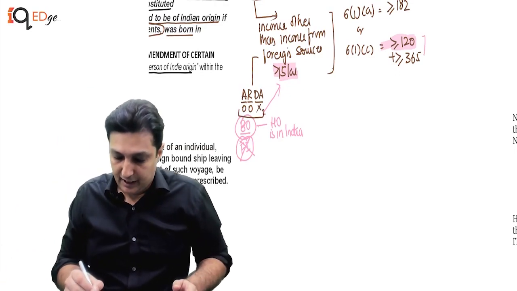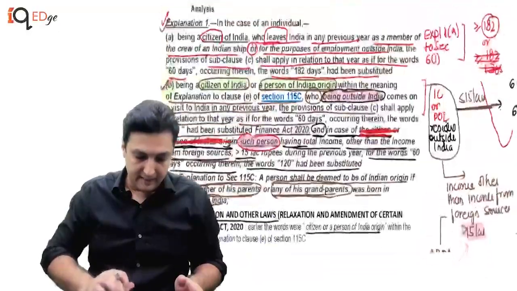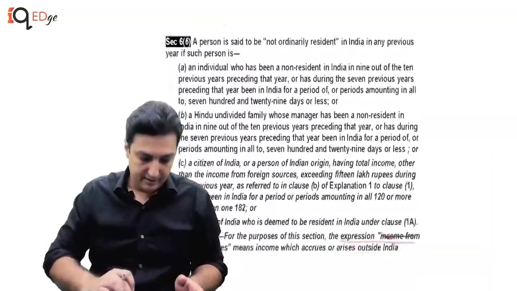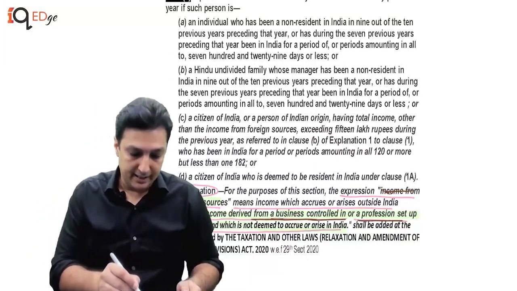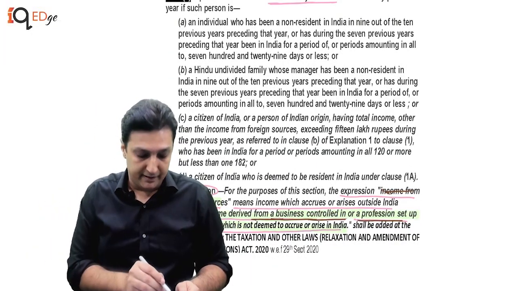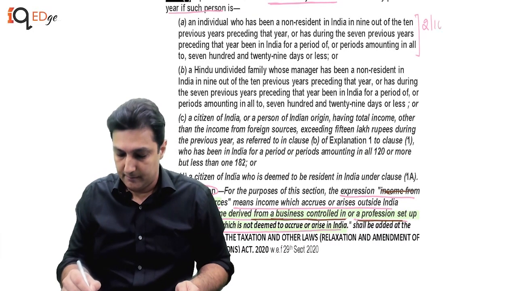Now, when we go and read the OR and NOR status that is given to us under section 6, clause 6, he says a person is said to be not ordinary resident in India in any previous year if such person is, and this is 2 on 10 and 730 days in 7 years.